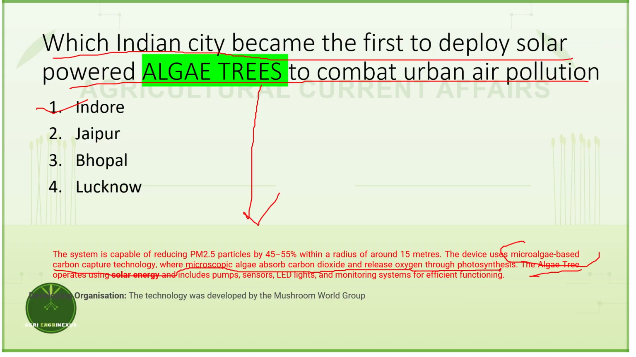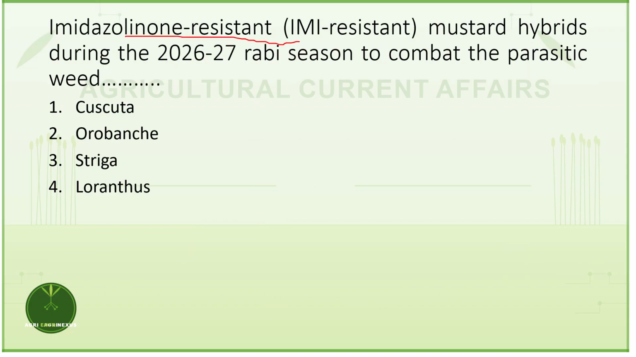The algal tree uses solar energy for its functioning. They also help in reducing PM 2.5 particles. The technology was developed by Mushroom World Group. Imidazolin resistant, IMI resistant mustard hybrids during the 2026 Rabi season were developed to combat the parasite we named.